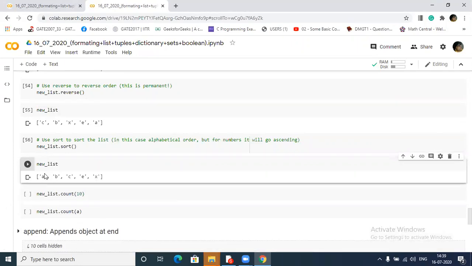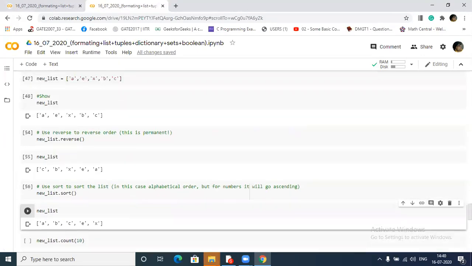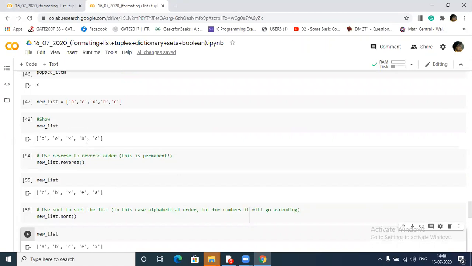See this. So when we give the reverse command, then it will be reversed permanently. Then new_list.sort, and it is again coming as previously, the same thing. What I did here is I reversed it.